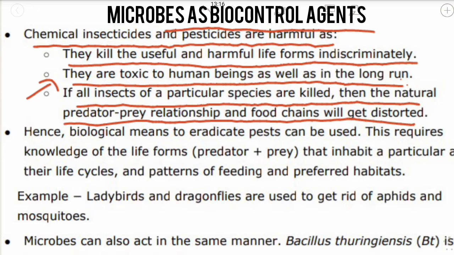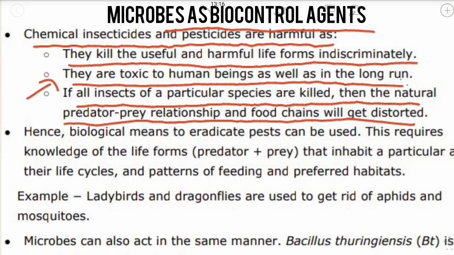So this is really important, as chemical insecticides and pesticides are very harmful. They kill useful organisms, birds, and many important life forms which are very necessary. They are really toxic to human beings as people use these pesticides and insecticides on plants over the long run. If all the insects of a particular species are killed, then the natural system gets completely destroyed and the food chains get destroyed.